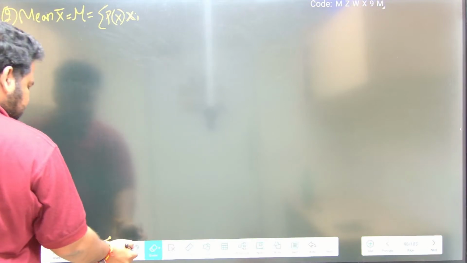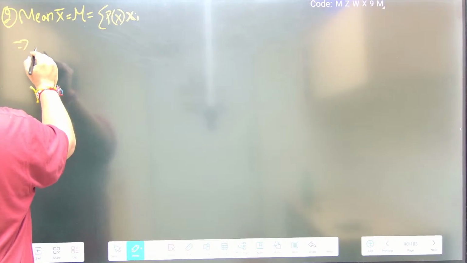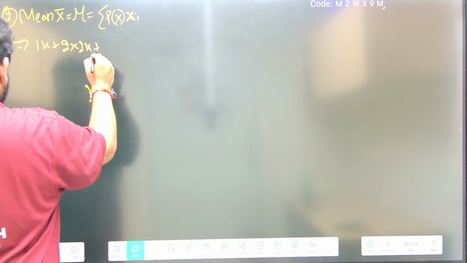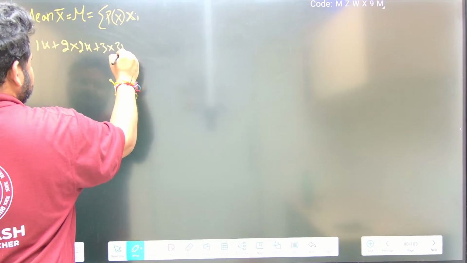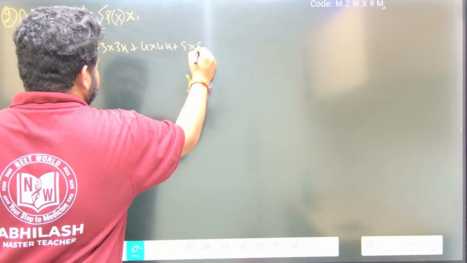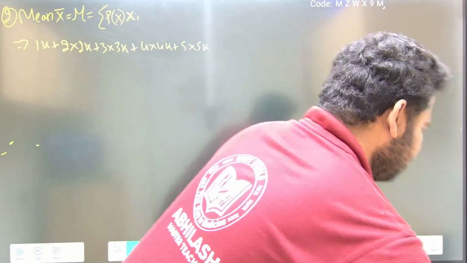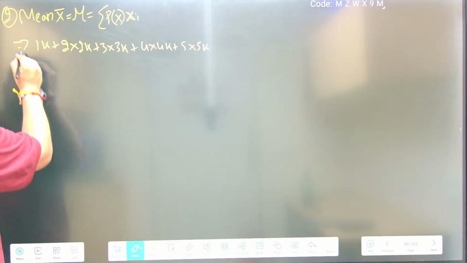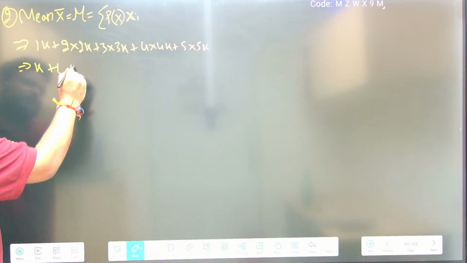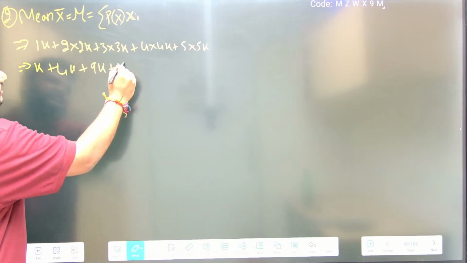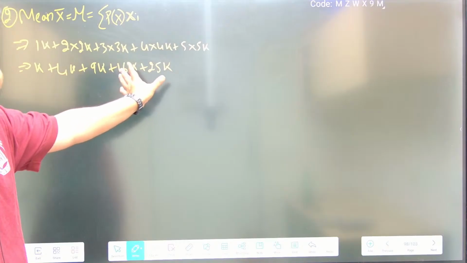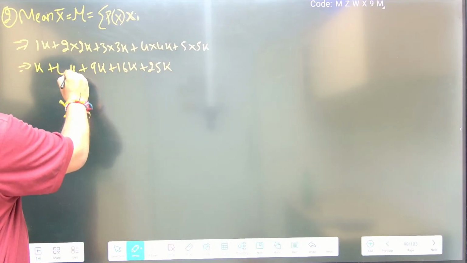So this will become 1 into k plus 2 into 2k plus 3 into 3k plus 4 into 4k plus 5 into 5k. Because this is a 7 marks question, write each and every step. This implies k plus 4k plus 9k plus 16k plus 25k, where the last one is 5 into 5, which is 25k.